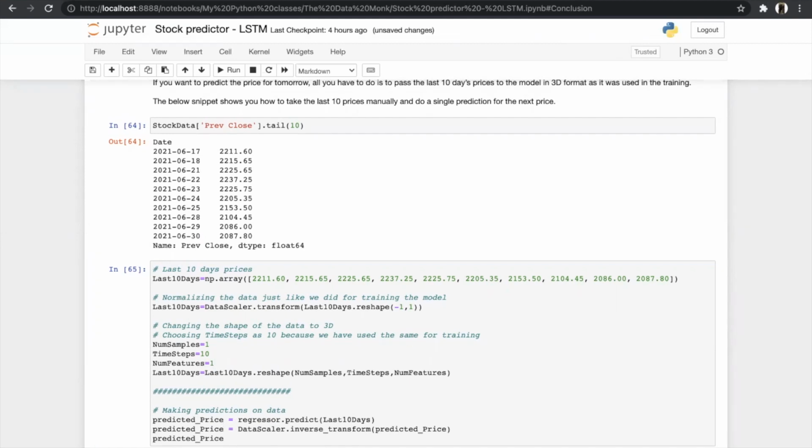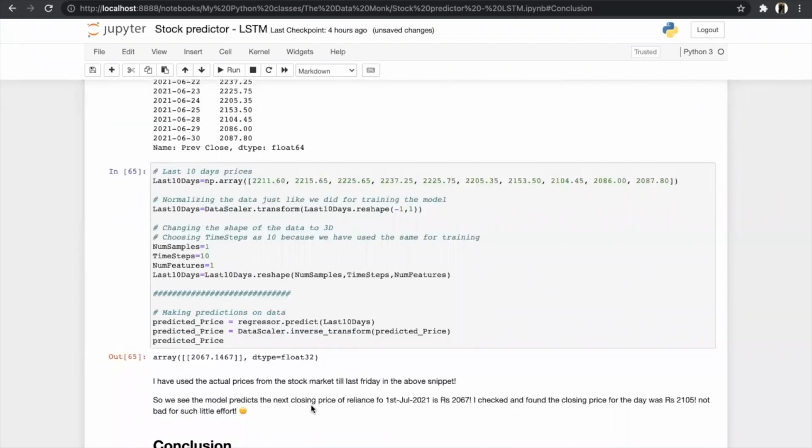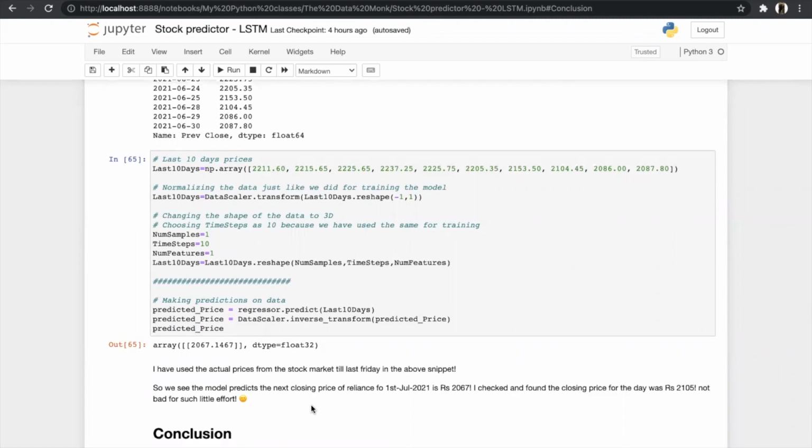So this is our prediction for the 11th day, which is 2067, and the date will be around 1 July. And I checked and found that the closing price for today was around 2105, which is very close to our prediction. So that's not bad for such a little effort. Therefore, you can predict for more days in future and can make a little extra money.